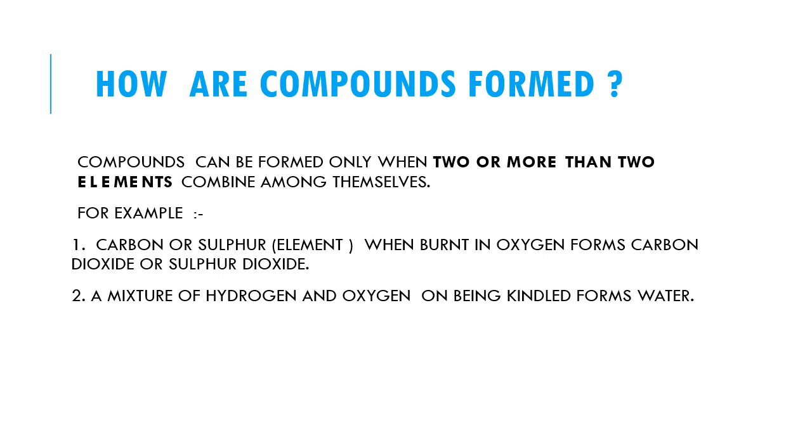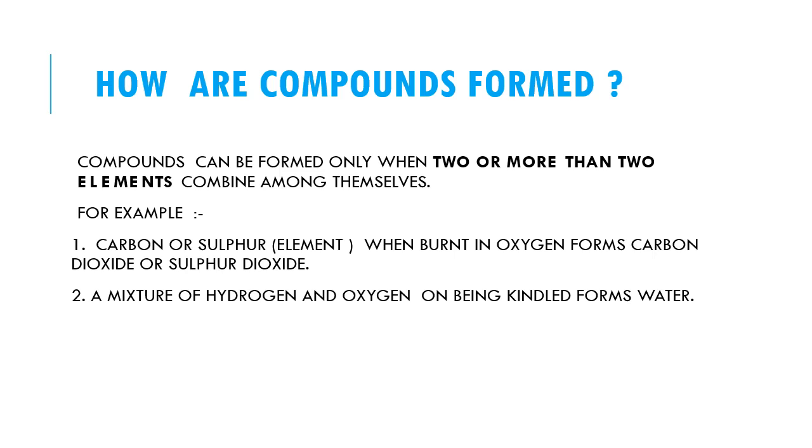Now the next topic is how compounds are formed. Compounds can be formed only when two or more elements combine among themselves, and that combination is of course chemical. For example, when carbon or sulfur is burned in oxygen, they form carbon dioxide or sulfur dioxide.